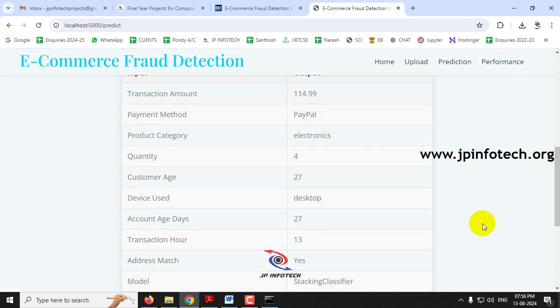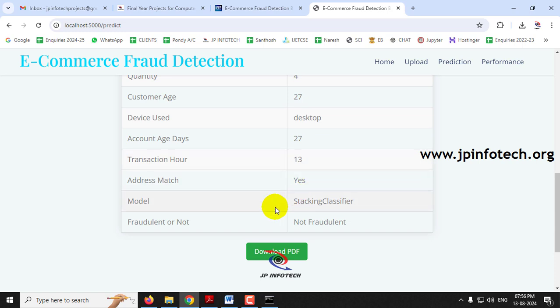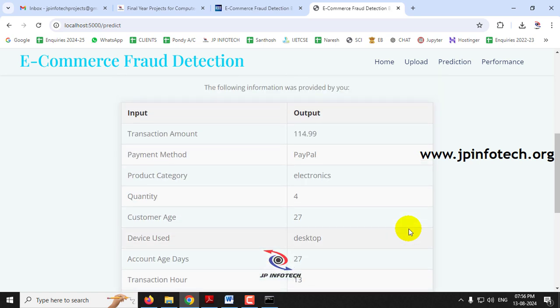So now you can see the details entered and you can see the final predicted result. It is not fraudulent. So in this way you can check with the data that is available both in the test case and also in the trained data part. So you can check with all other cases also.